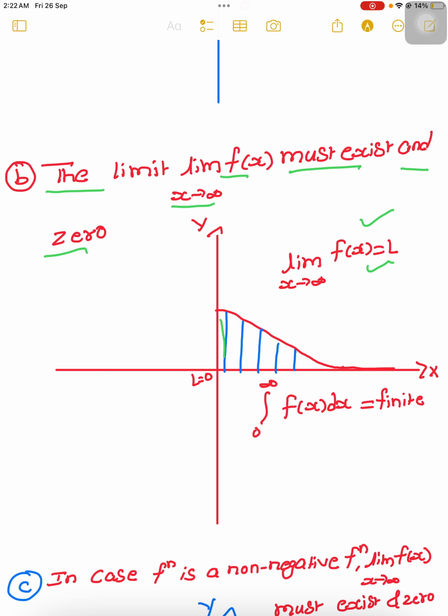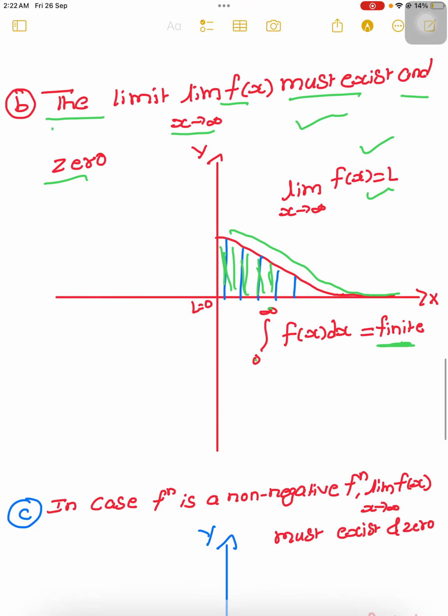And you can also calculate the area, the integral from 0 to infinity of f of x dx, and you will get some finite value. So they are telling that the limit as x tends to infinity must exist, meaning the graph is going to infinity, but its limit L equals 0, because the function value touches the x-axis as x tends to infinity, and whatever area we calculated should come out finite. So the second option is also correct.